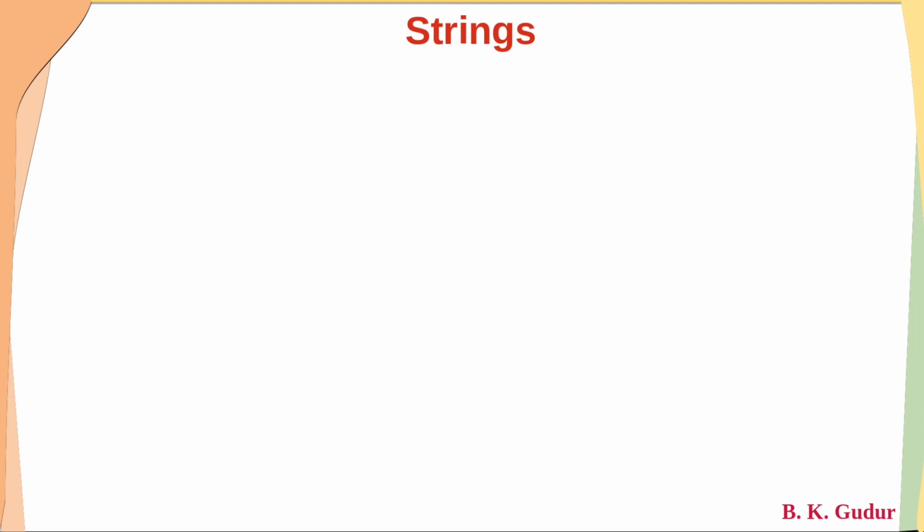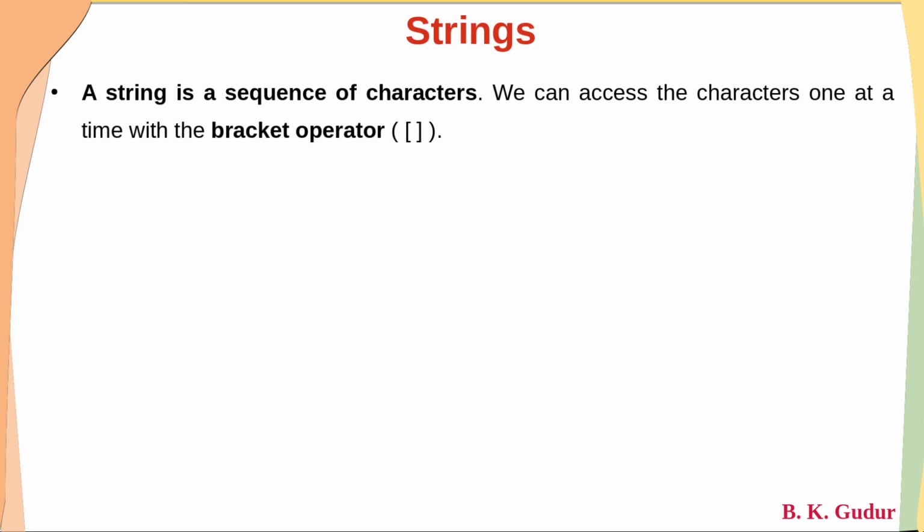Let's start with a discussion of strings. What is a string? A string is a sequence of characters. We can access the characters one at a time using the bracket operator. Say like this, one can access a single character in a string. A string is a sequence of characters, and to access one character in a string, we are going to use a bracket operator.